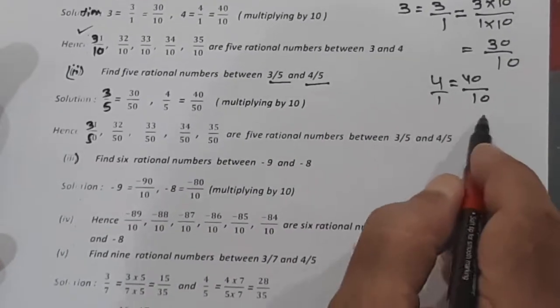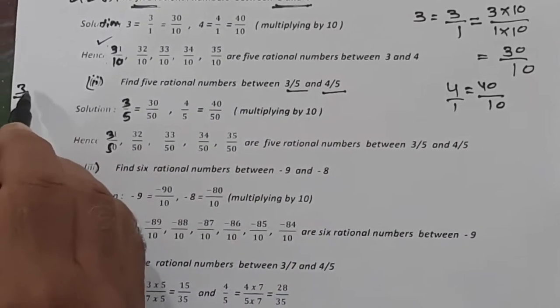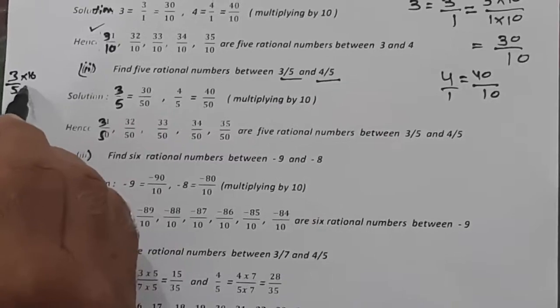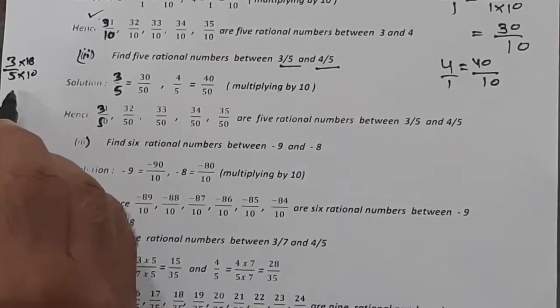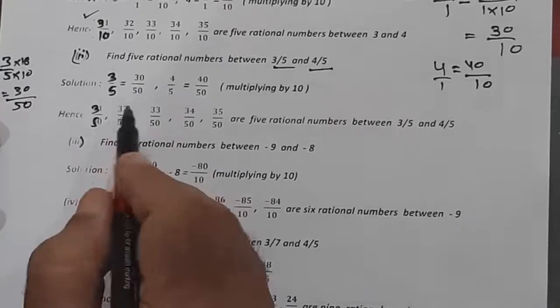3 upon 5 should be multiplied by 10, up and down by 10. So 3 multiplied by 10, it becomes 30. So 30 upon 50. So here it is written.